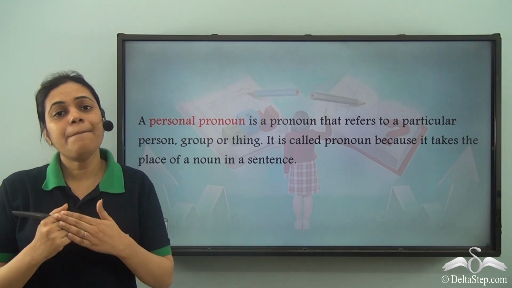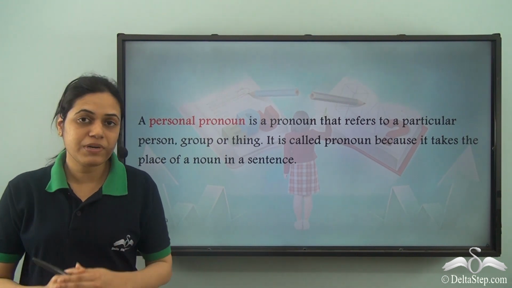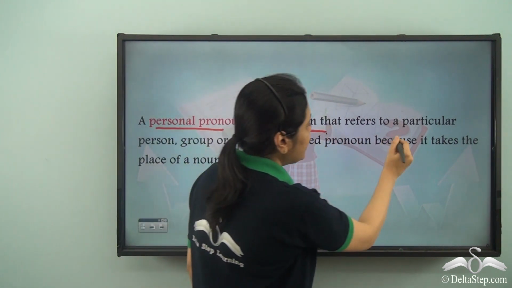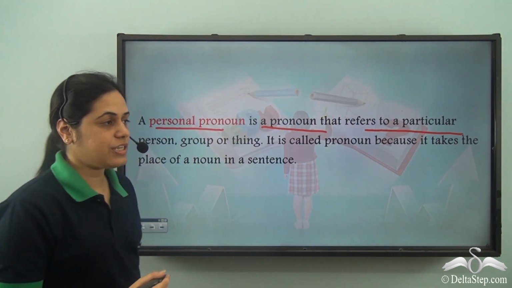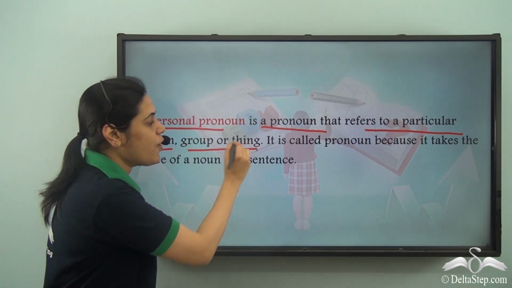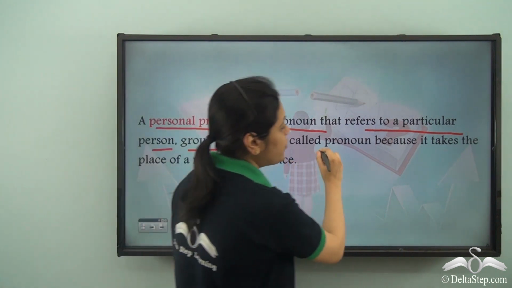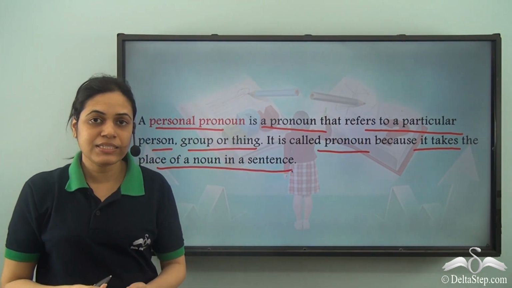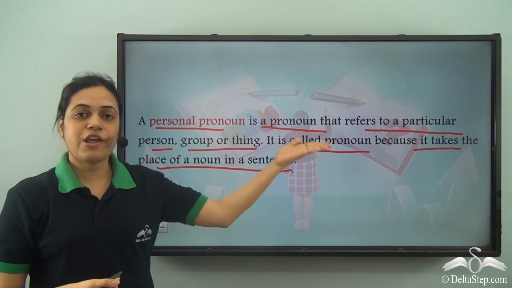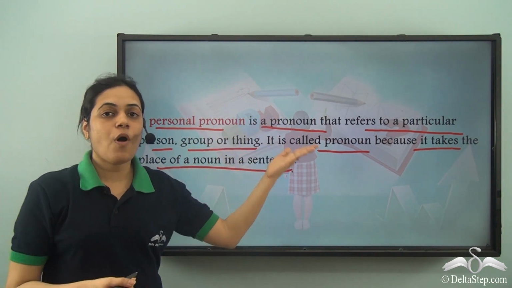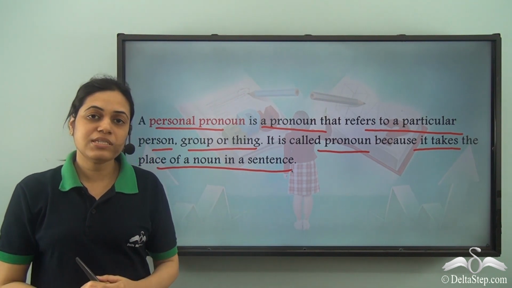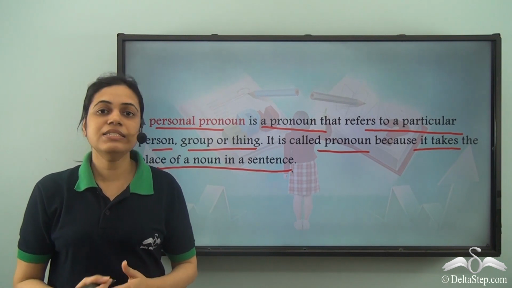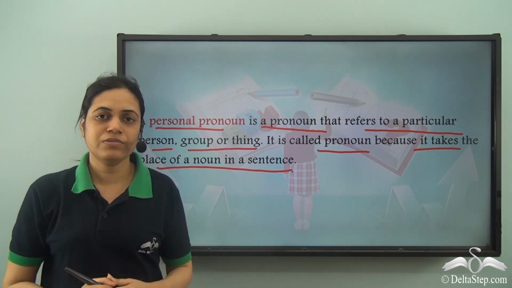Now I is a personal pronoun. What are personal pronouns? A personal pronoun is a pronoun that refers to a particular person, group or thing. It is called a pronoun because it takes the place of a noun in a sentence. So the pronouns which refer to a person, group or thing are called personal pronouns. So I is a personal pronoun. Let us learn some more personal pronouns.